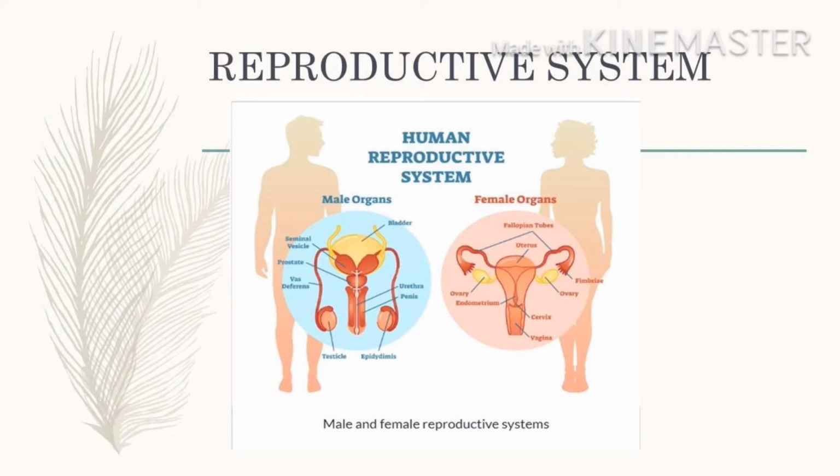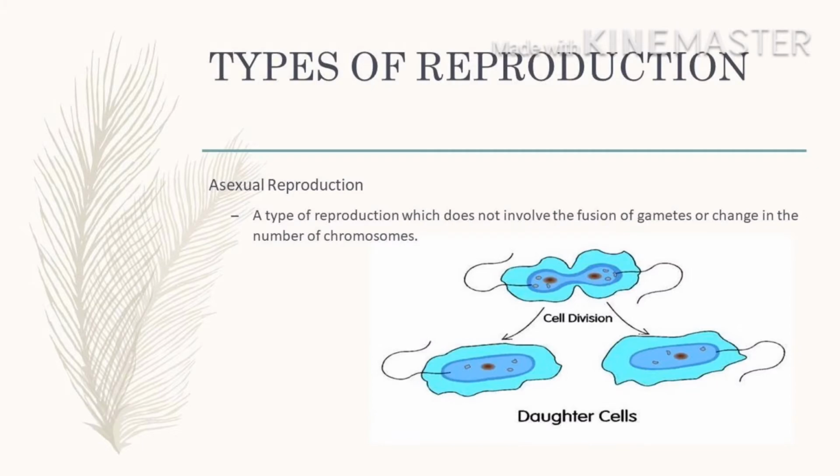The female, on the other hand, has the fallopian tubes, uterus, ovary, endometrium, cervix, vagina, and lastly the fembrae. Next is the types of reproduction. There are two types of reproduction.